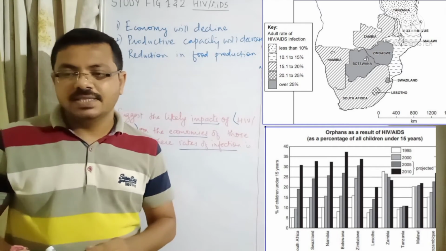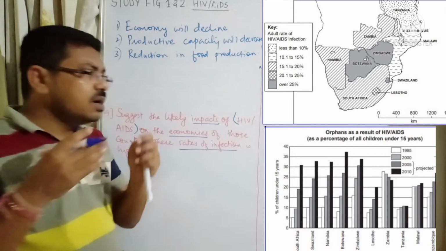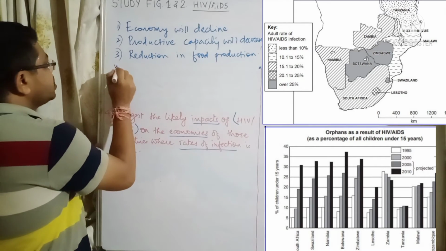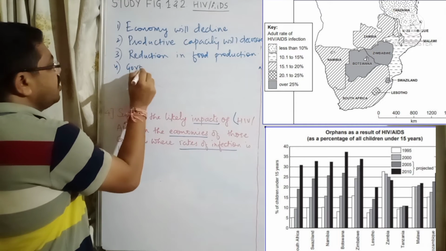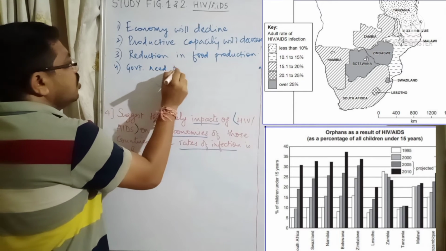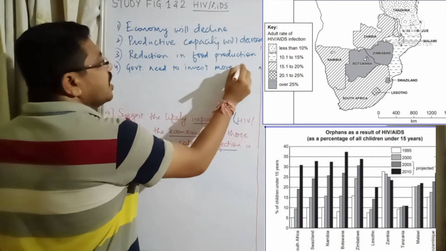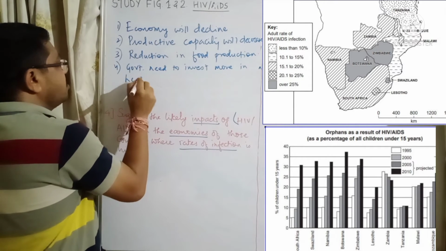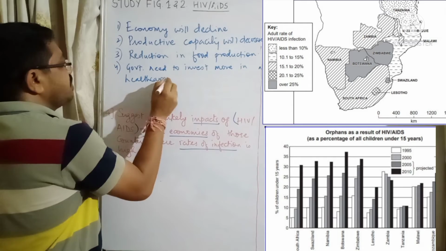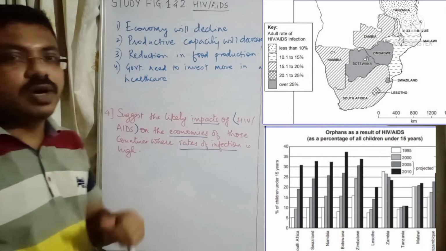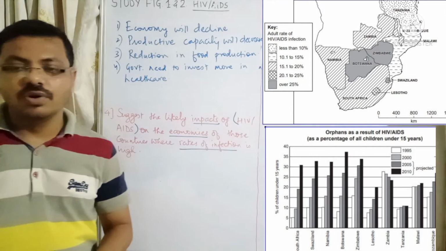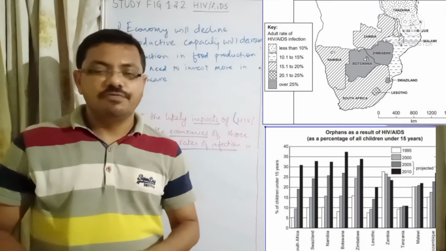There are also chances that the government needs to invest more in health care. Definitely it is the government's duty to provide better medical facilities, so healthcare is going to be affected.